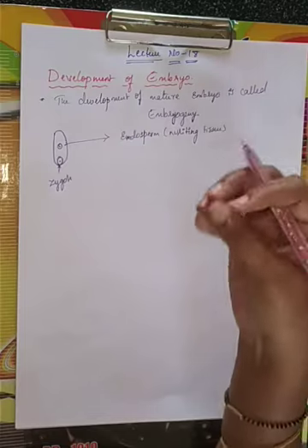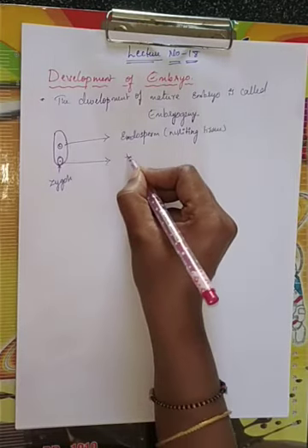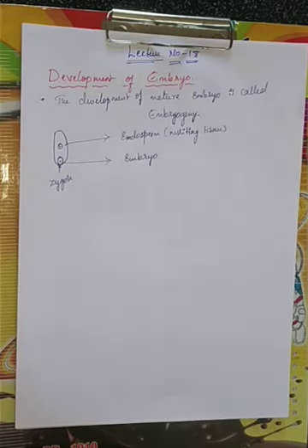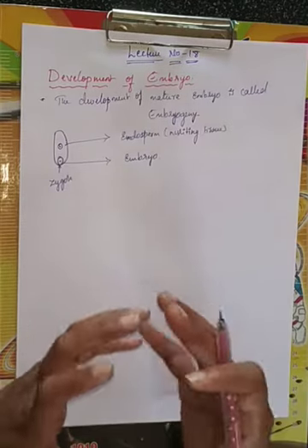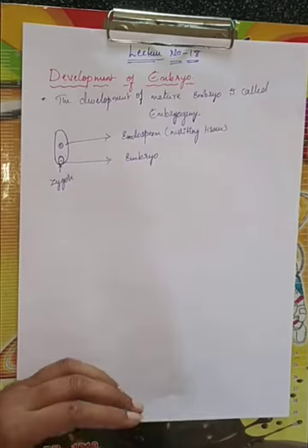After some amount of endosperm is formed, this zygote will develop into what, children? Embryo.